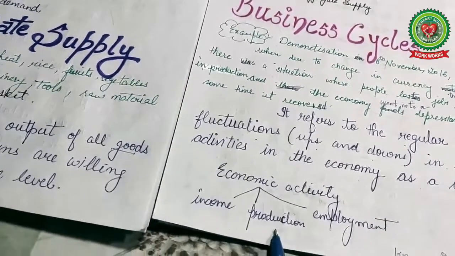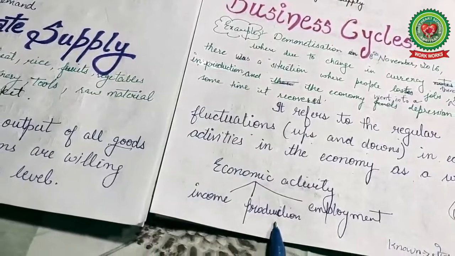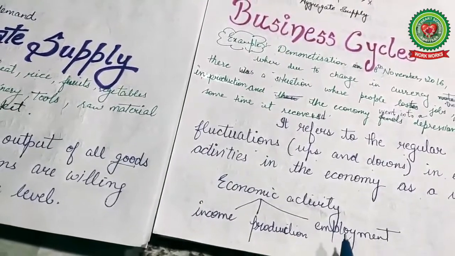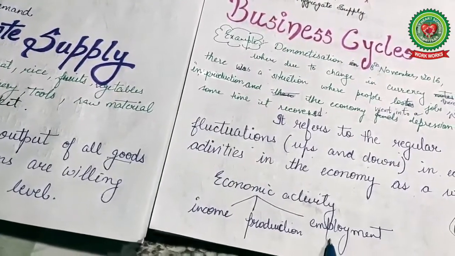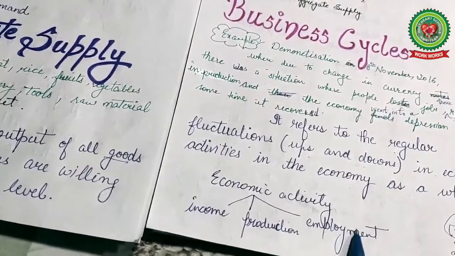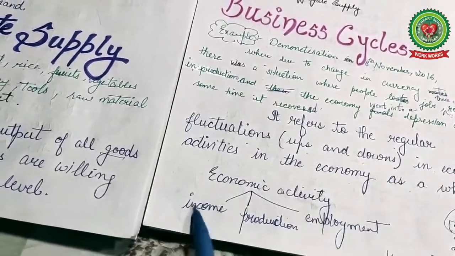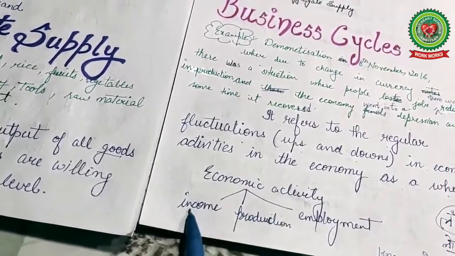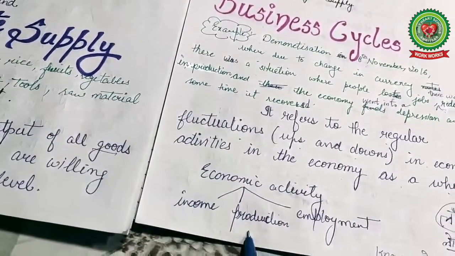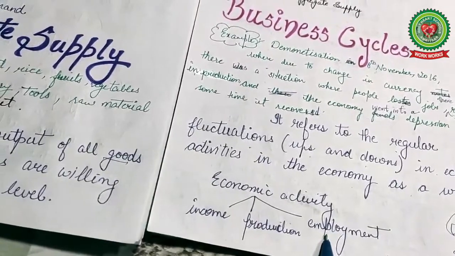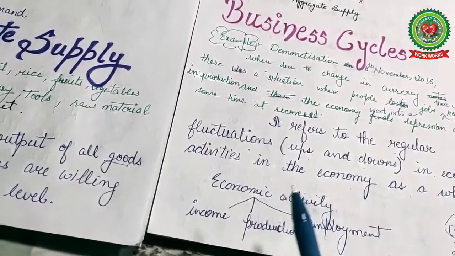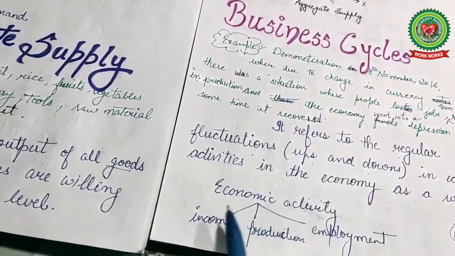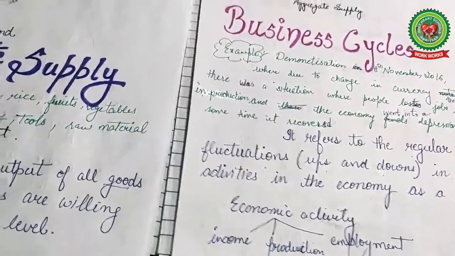Production means producing the goods and the services in the market, and employment means the employees work in the factory. These three terms are related with each other to give economic activity. If a person has income, he produces the goods and he employs persons to do work. So these are known as economic activities.